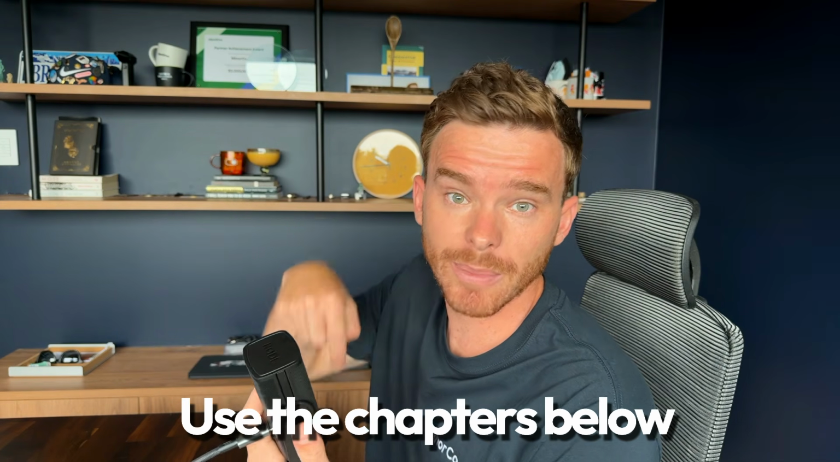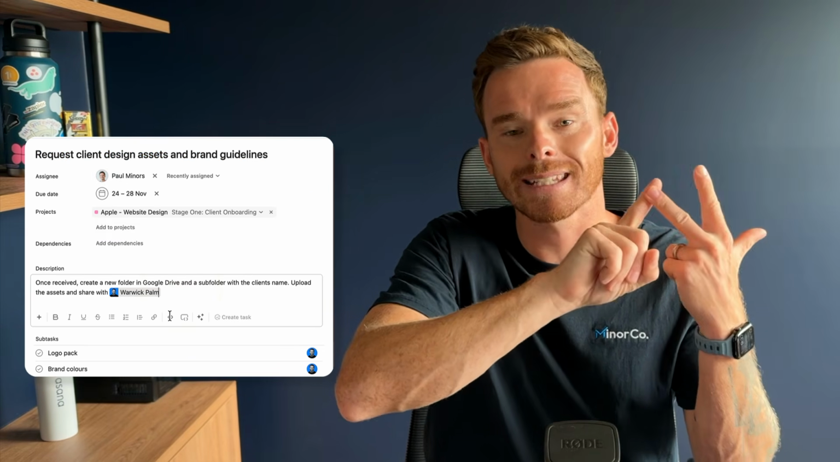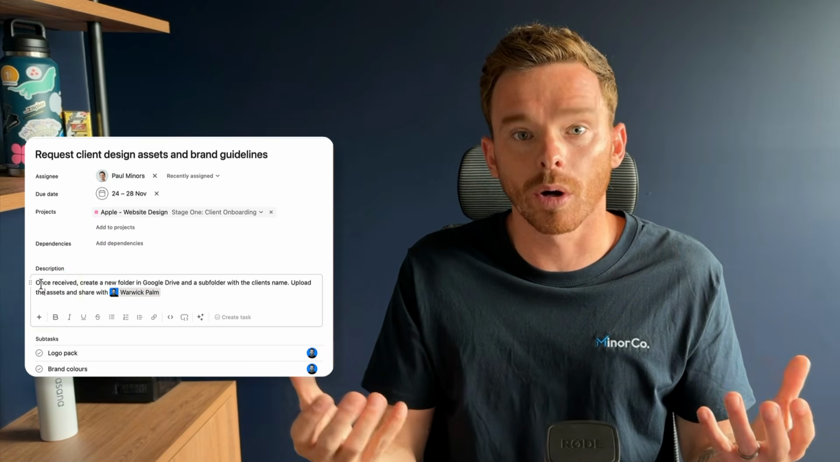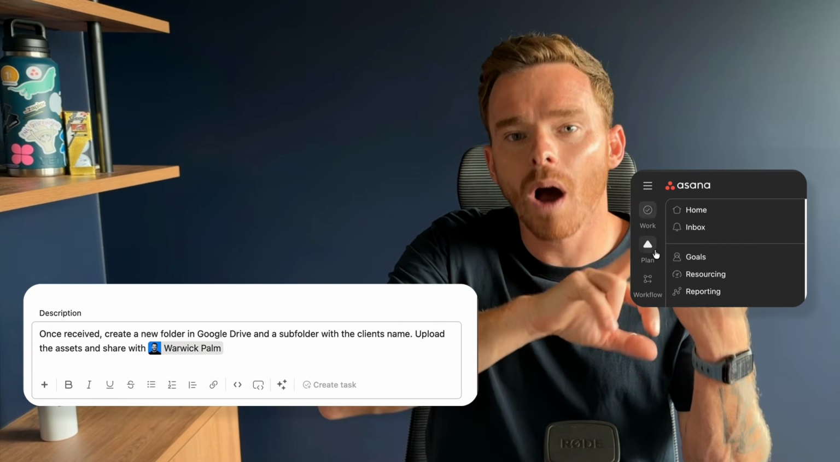But first, what is Asana? If you want to skip this part and get straight to the tutorial, you can use the chapters below. Well, Asana started out as a simple project management tool, and like other tools, it helps you to plan what are we doing, who's doing it, and when is it due. But Asana has since evolved to become so much more. It now helps you articulate how do we do that work and why? What's the goal or purpose behind this work, and what are we actually trying to achieve?